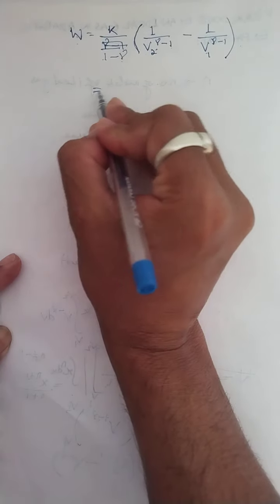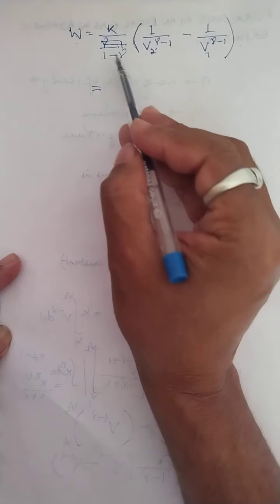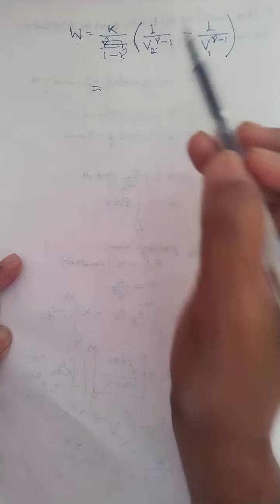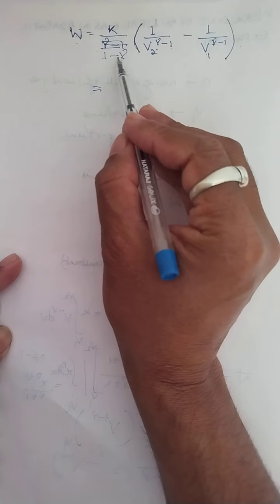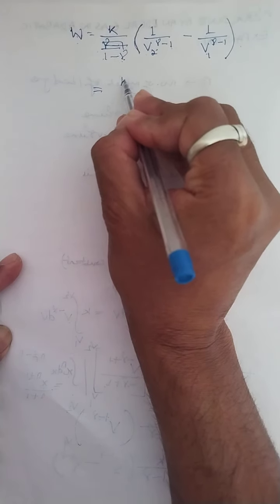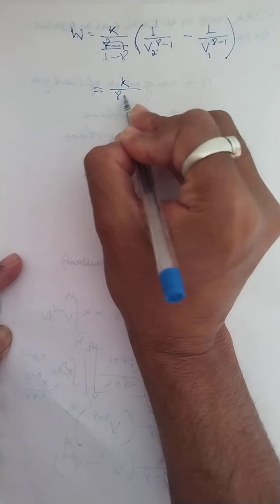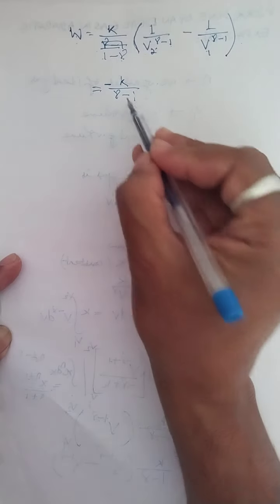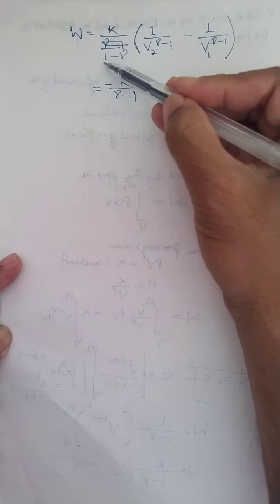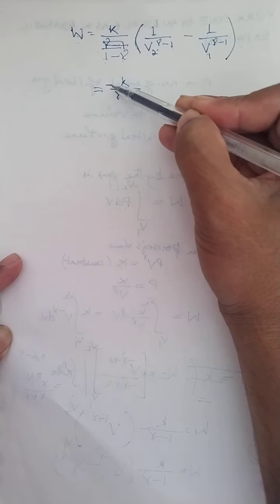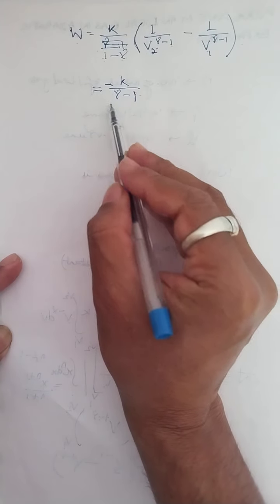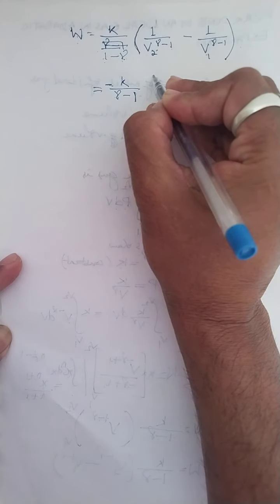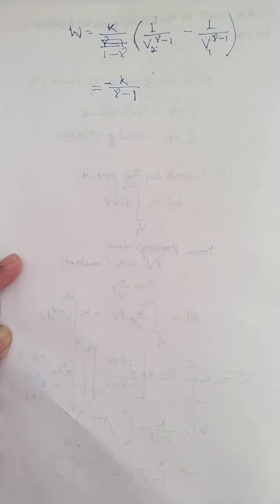Now what I'm trying to do is make this quantity positive, because gamma is always greater than 1, and I keep this gamma positive. So I write k by gamma minus 1. If I write 1 minus gamma as gamma minus 1, then I put a minus sign out here. I wrote gamma minus 1, but I put a minus sign, because when you open the bracket, minus into minus gives plus.